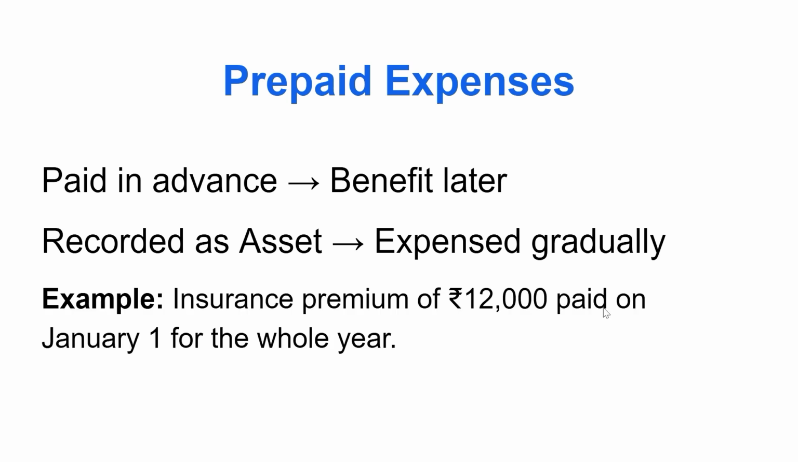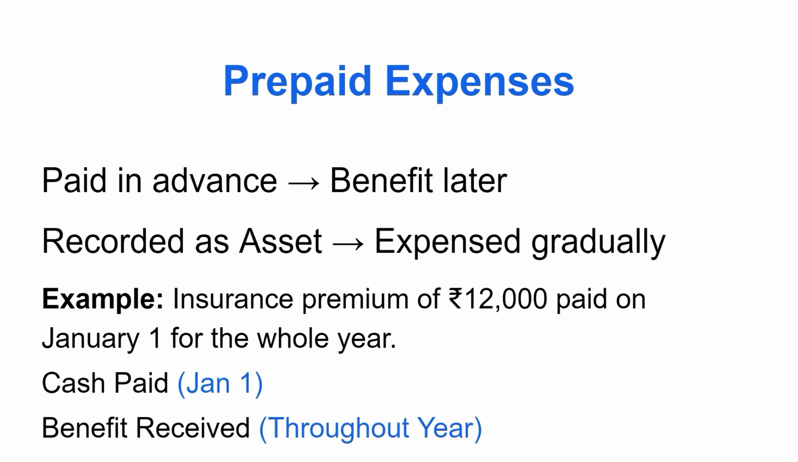Example: insurance premium of rupees 12,000 paid on January 1st for the whole year. Cash is paid on 1st Jan. We have taken the insurance and we have paid on 1st Jan and the benefit we receive throughout the year. It is 12 months expenses that we have paid in January. Let's see how we'll pass the journal entries.